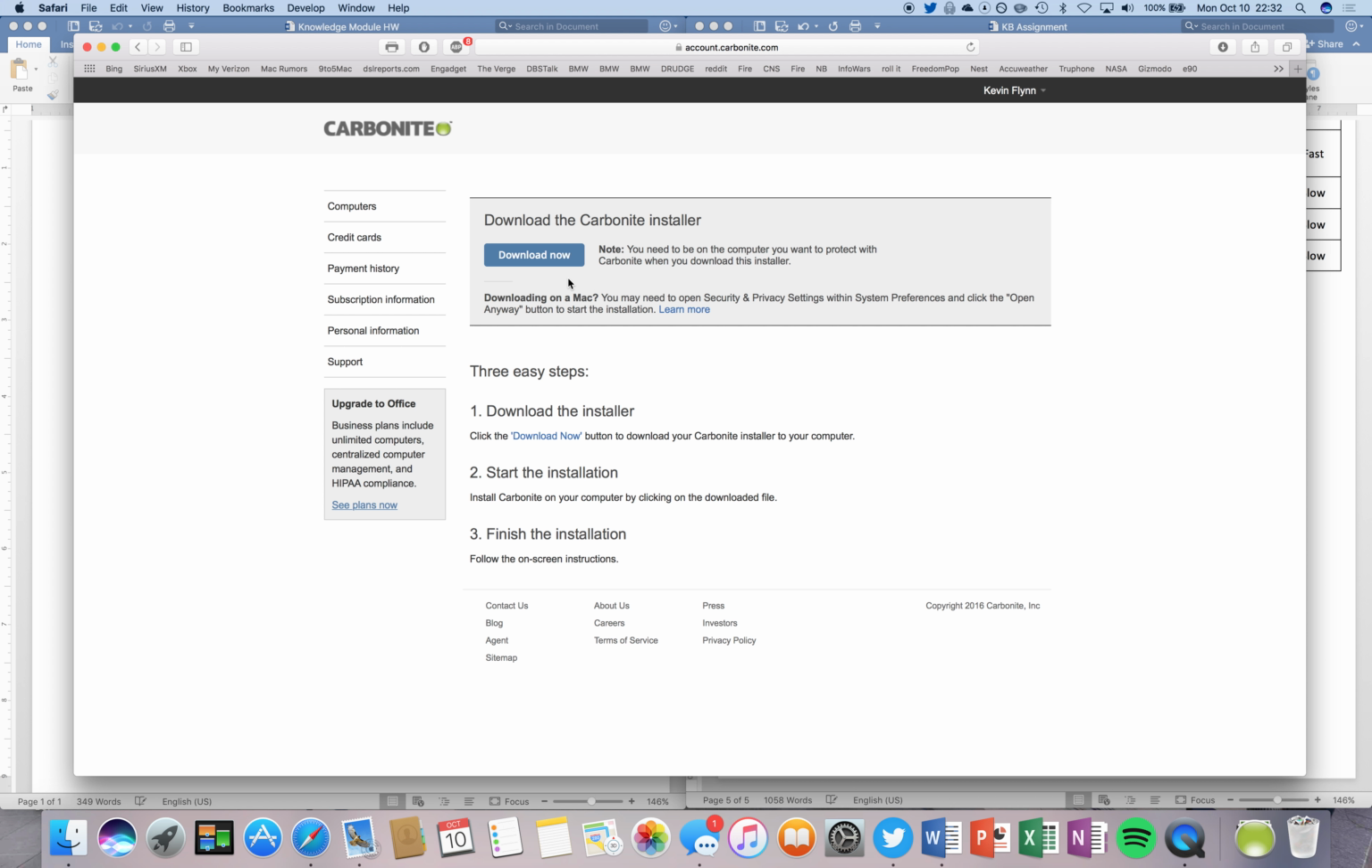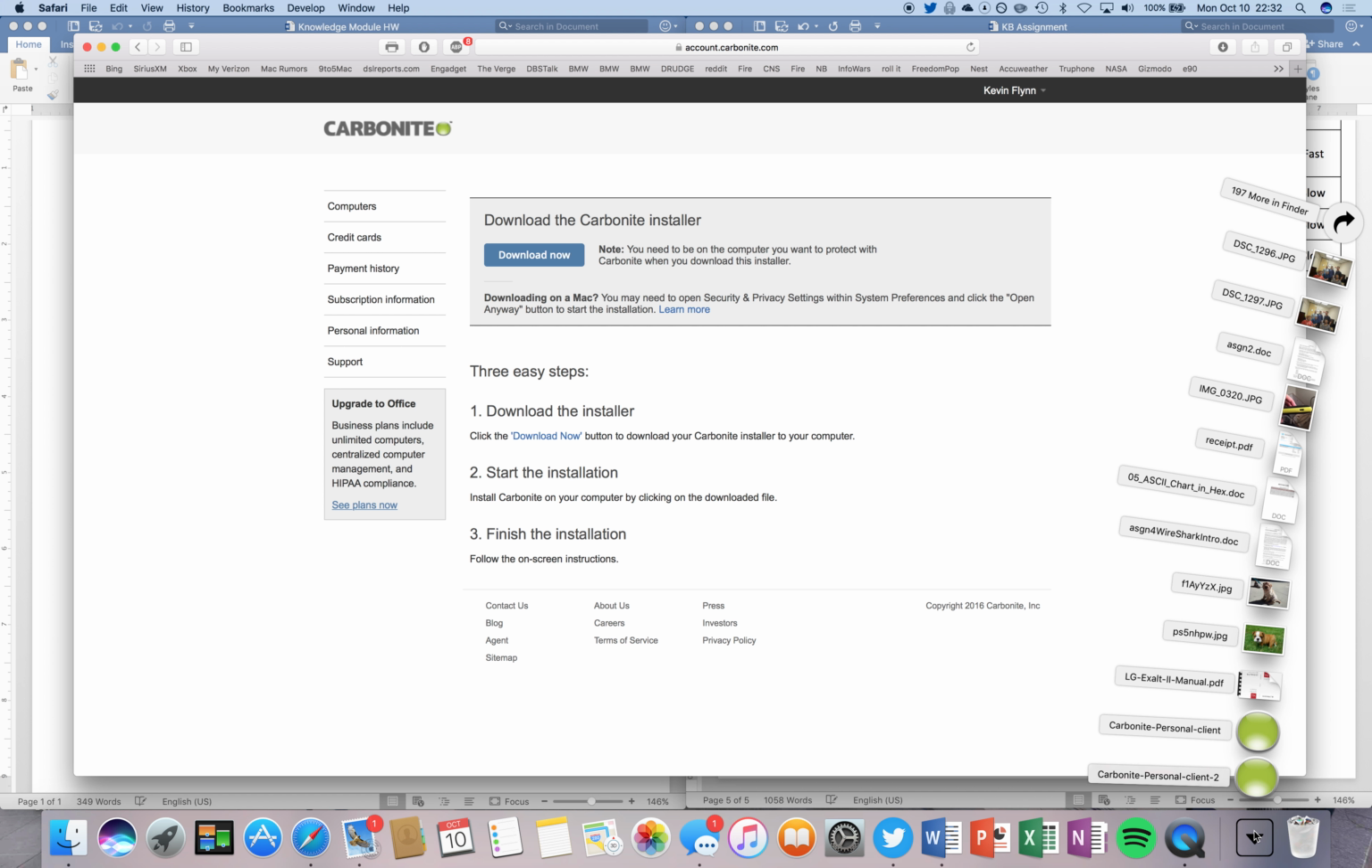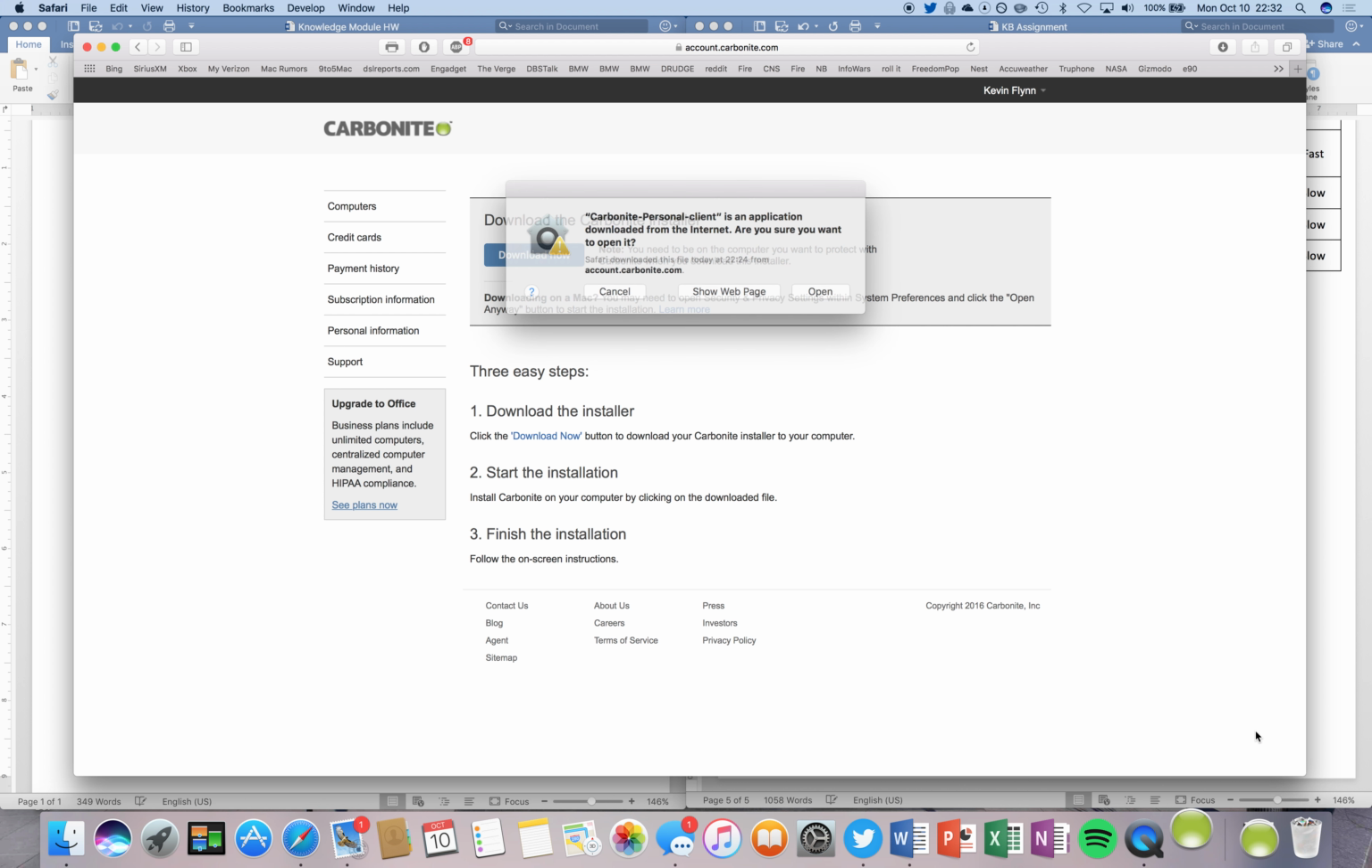Click on Download Now to install the helper. Once downloaded, it will appear in your Downloads folder on the bottom right of the dock. Click on your Downloads folder and then click on the installer labeled Carbonite Personal Client. Click Open when presented with this dialog box.